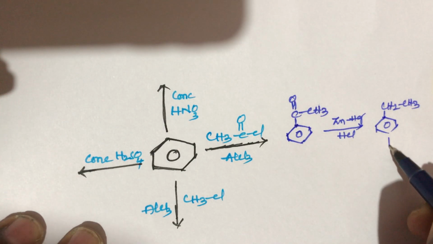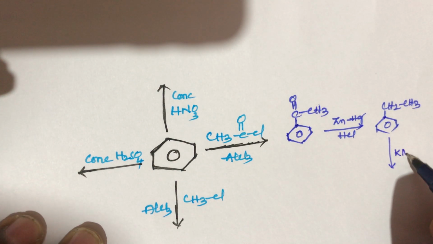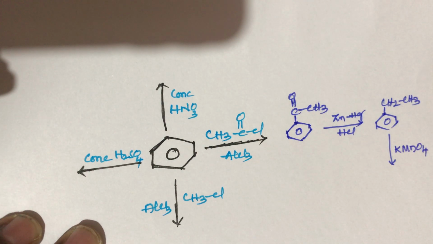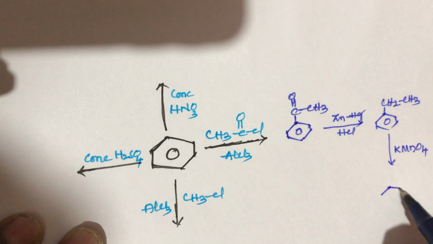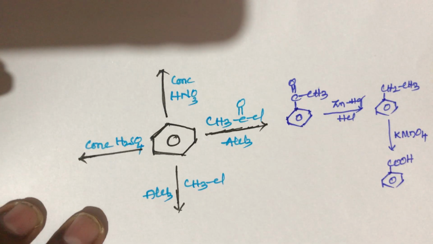This ethyl benzene again reacts with KMnO4, potassium permanganate. What is the role of KMnO4, students? This KMnO4 acts as a strong oxidizer. This ethyl benzene is converted into benzoic acid.